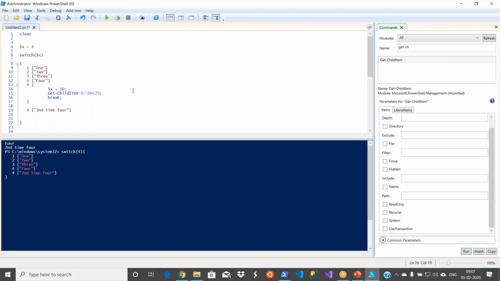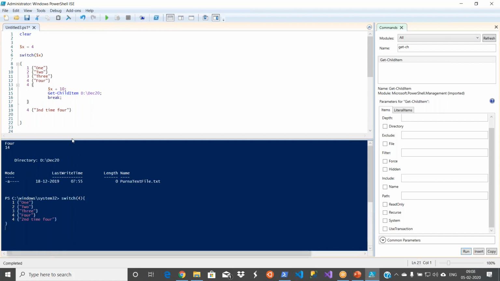So in general, you will be writing some logic in your blocks, like block 1, block 2 or block 3. For demonstration, I just kept some display statements. Now let me delete this one.